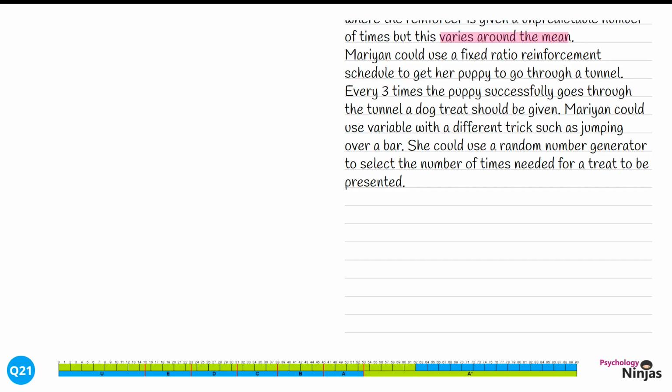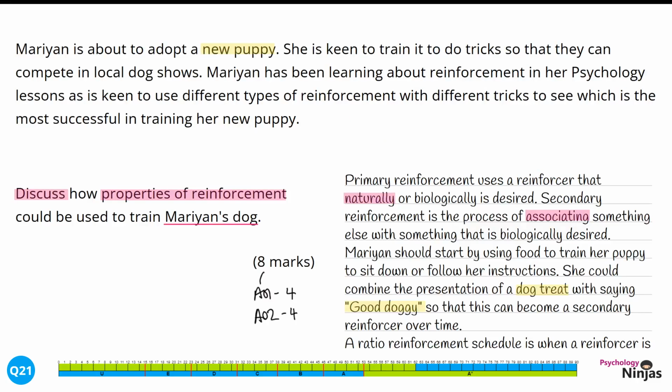We've talked about a range of appropriate tricks here, with the puppy going through a tunnel for fixed ratio and jumping over a bar for variable. Here we've talked about different tricks for the dogs to do, and we can tick this off in the STEM to show a varied use of the STEM in our application skills.